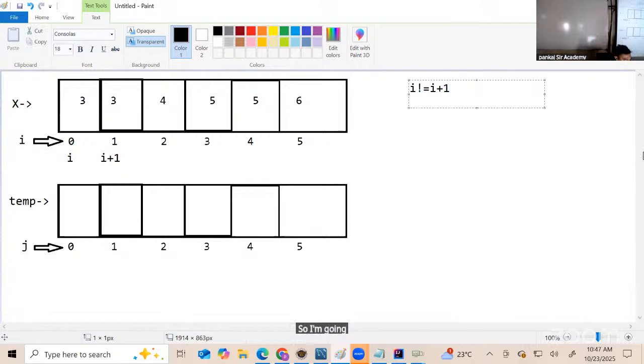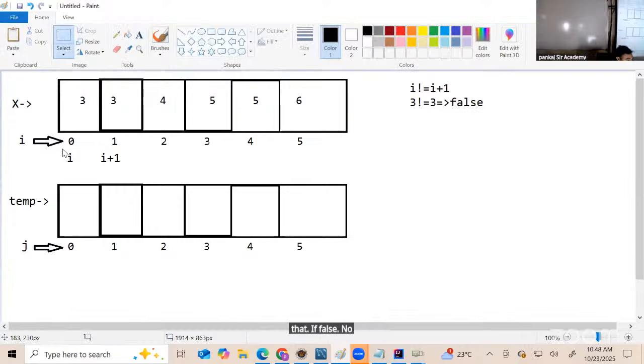So I'm going to compare 3 which is present at 0 not equal to 3. Is it true or false? False. And if it is false, there is no action to be taken, right? There is no removing of duplicate elements I'm implementing here. Please understand. I'm just comparing 3 not equal to 3, false. Done. If false, no action to be taken. Just move further with the next comparison.